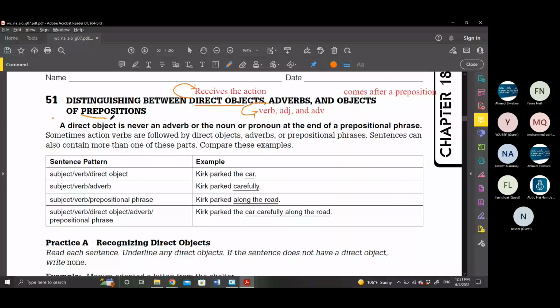Prepositions. When I say, for example, Faris or Muhammad, because Muhammad just came. So Muhammad comes to school quickly. Muhammad is the subject, because it's a name. Comes is a verb. To.